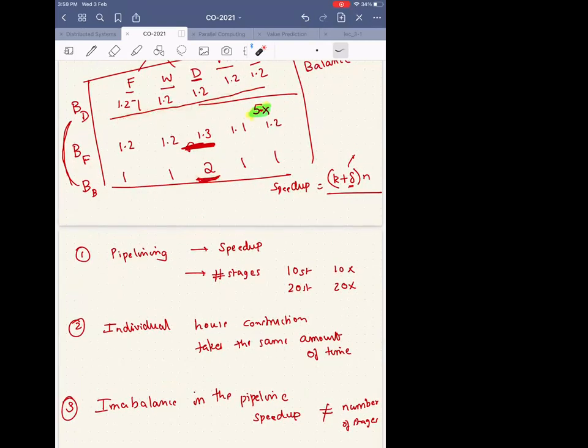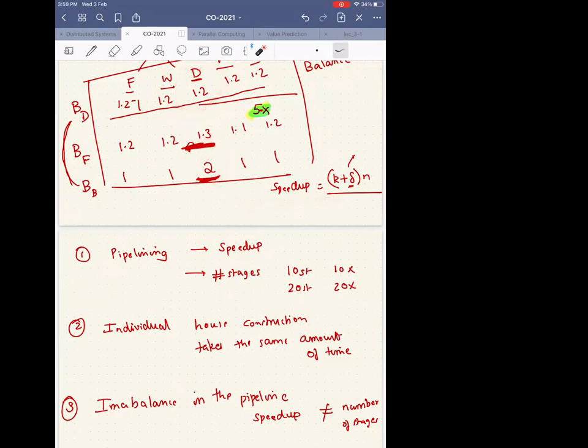You can't easily do it, right? Because the actual hardware that is doing this might say, I can't do this, this balance cannot be brought about. Then with the clock, there might be a lot of other issues which maybe you will not understand, but the idea is that this is not a simple task. There will always be some kind of imbalance, and the stage which is taking the most time dictates the speed up that you can get.